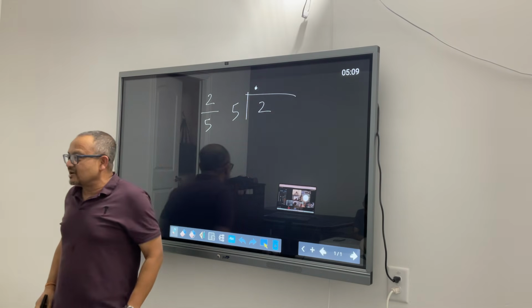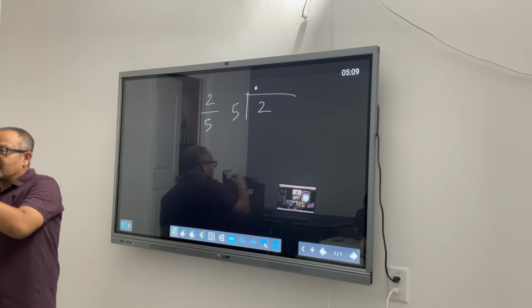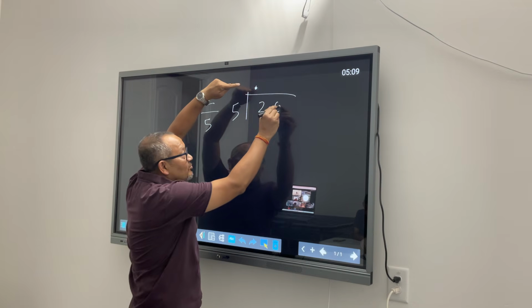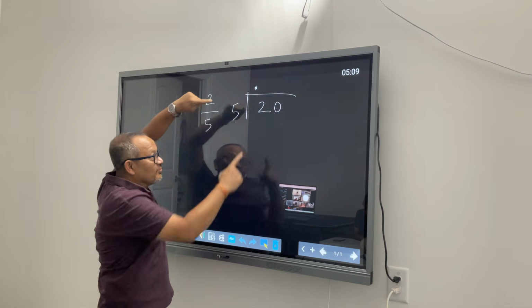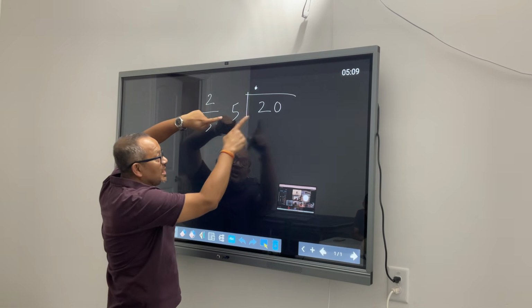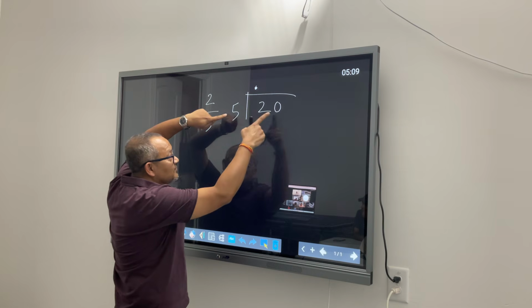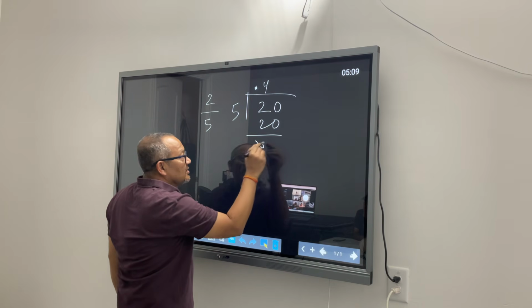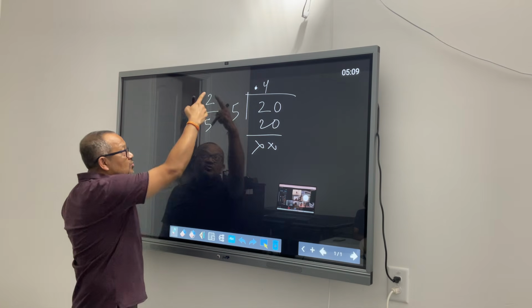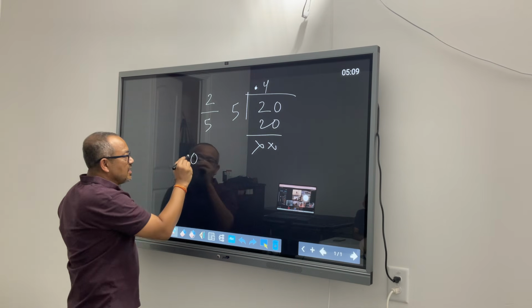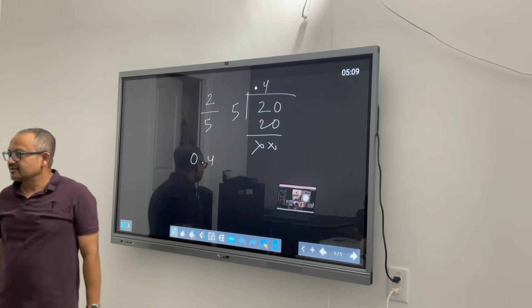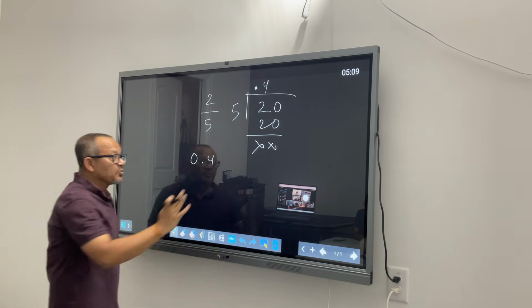And what this decimal does, it lays one egg at a time. So as soon as you put the decimal here, it laid one egg immediately. So 2 became 20. Now you are going back to the division. 5 times 4 is 20. Done. So 2 by 5 became 0.4. You can put a 0 before that. That's it. One more problem.